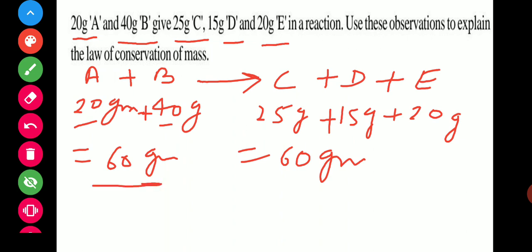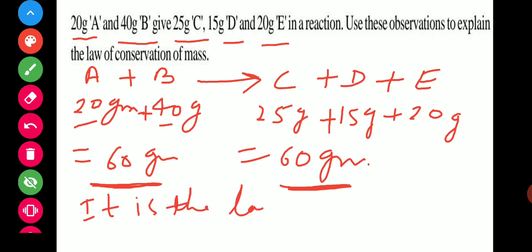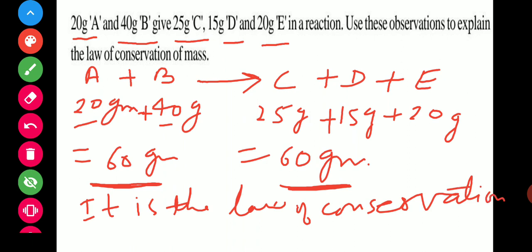So before the reaction, the reactants are 60 gram. And after the reaction, all the products are 60 gram. So that is the law of conservation. Hence proved. ये इससे शो हो जाता है कि every reaction has the conservation law.